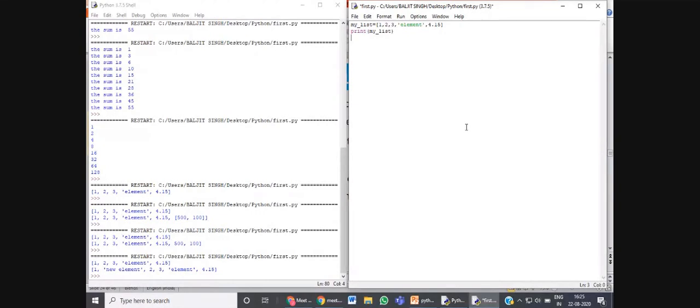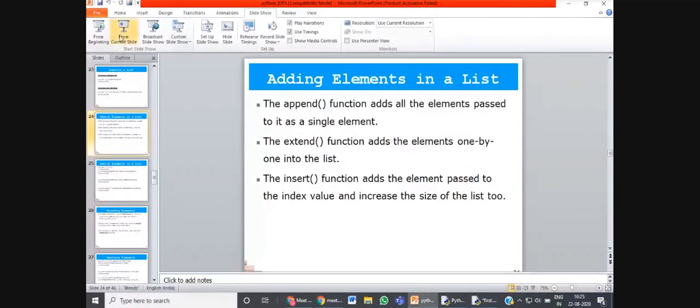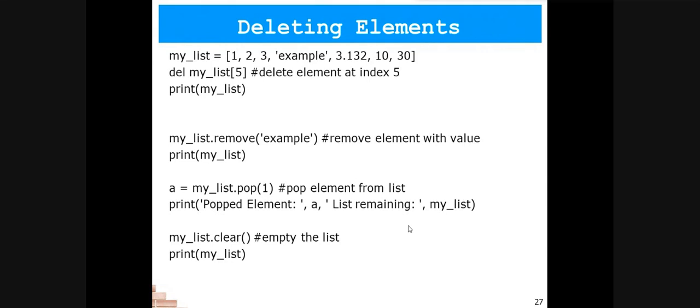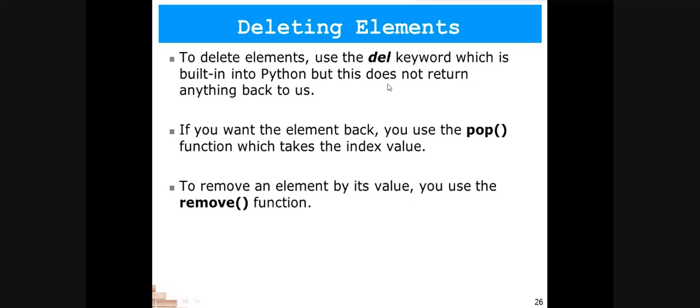There is one delete keyword. Now for deleting elements from the list, the del keyword is used. Del will delete values after a certain index.